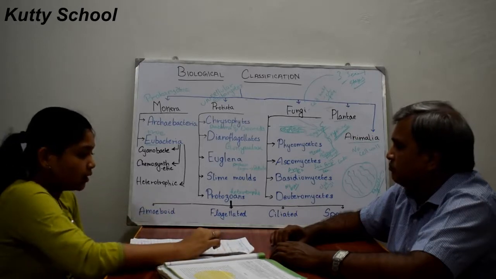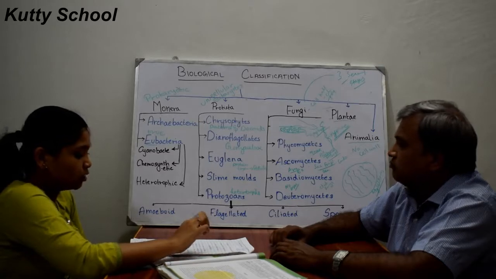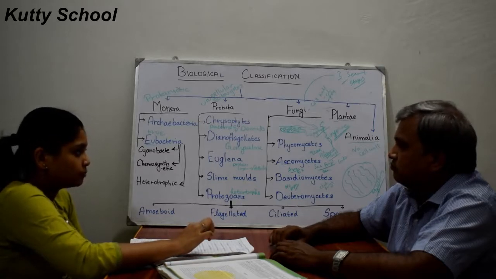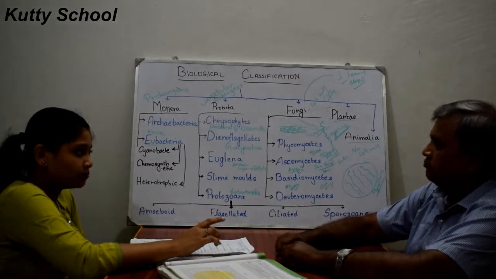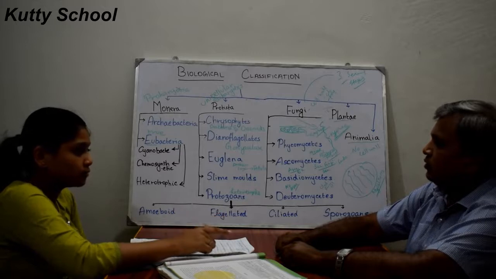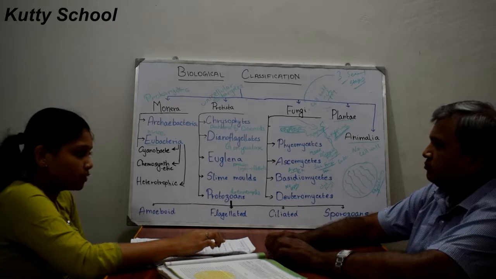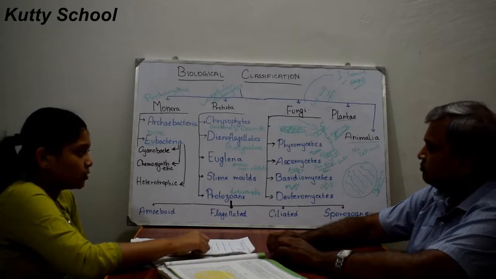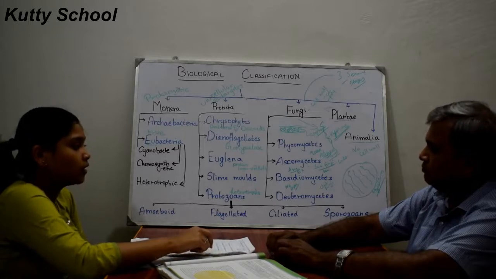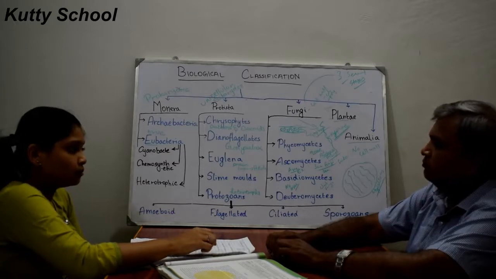These basidia are arranged in fruiting bodies called basidiocarps. Examples of basidiomycetes are Agaricus, which is also known as mushrooms, which we can eat, Ustilago, which is known as smut, and Puccinia, which is known as rust fungus.